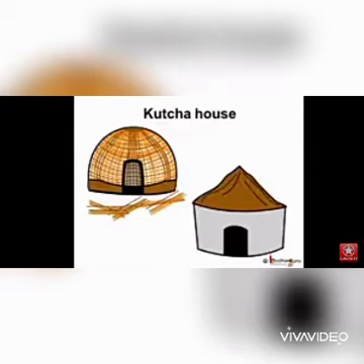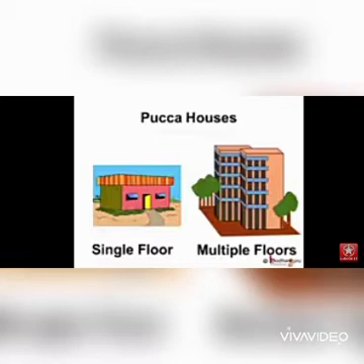A kacha house can be made fast, but it is not very strong. As the pakka house is strong, it can have many floors. Big cities have big buildings called apartments. There are many flats or houses in a single big building where many families can stay.